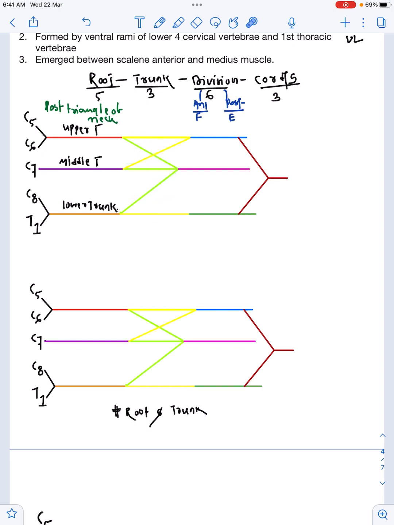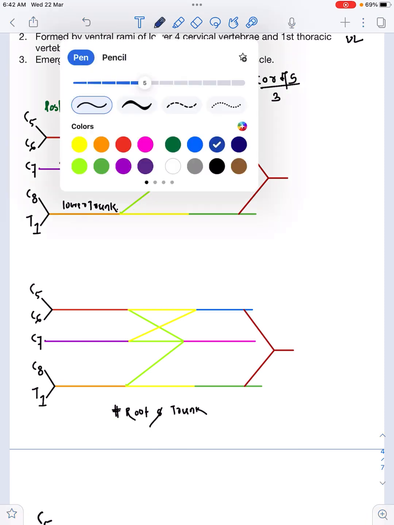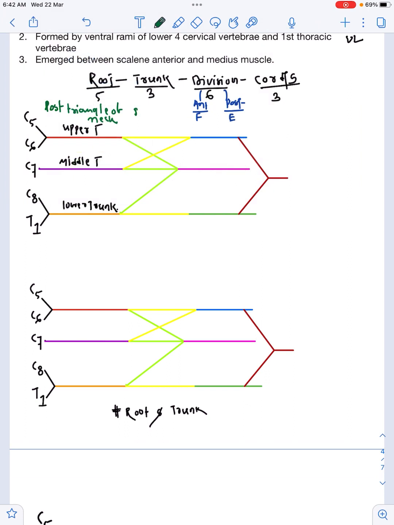Now the anterior divisions of upper trunk and middle trunk merge will give what? A cord, and anterior division of lower trunk remains separated, and the posterior divisions of all the 3 trunks, upper, middle and lower trunk, give another cord. Now where are these divisions present? The divisions are present in infraclavicular area, below the clavicle.